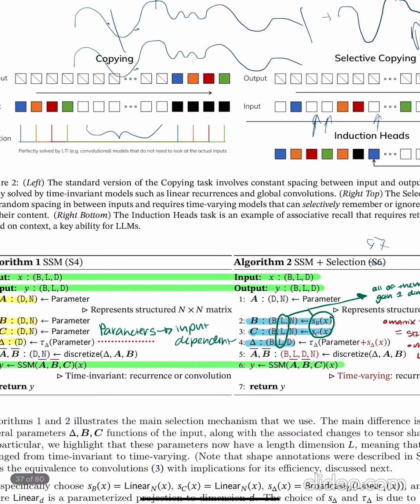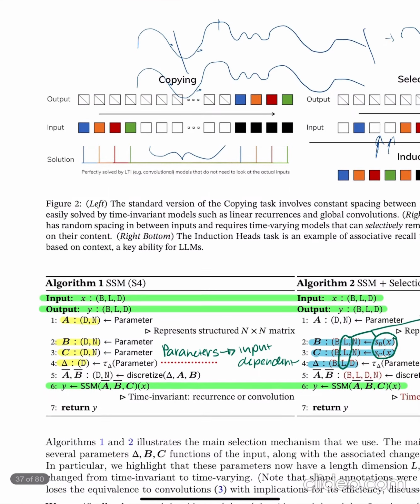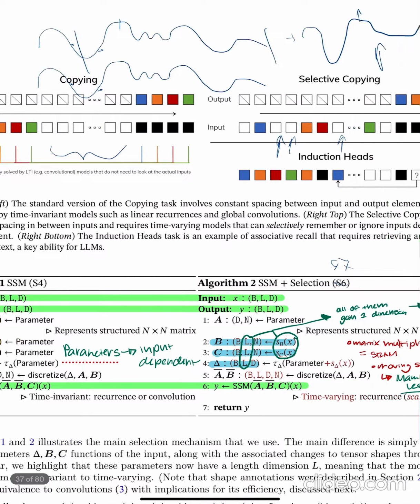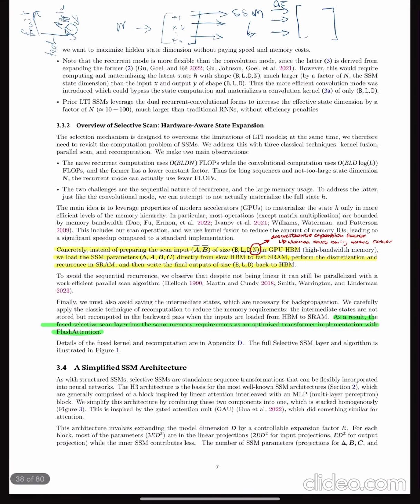In addition, Mamba builds on the SSM by adding a selection mechanism to make its hidden state even more robust. It can do things like copying certain parts of the input sequence over into the hidden state. It can also do selective copying using induction heads, for when it needs to look back at the sequence and use some of that information to make inferences when generating some new output.